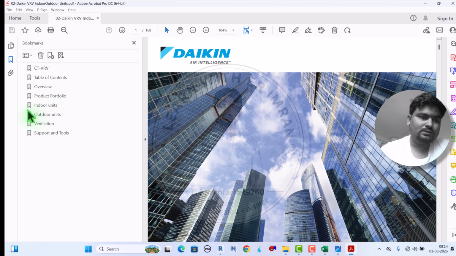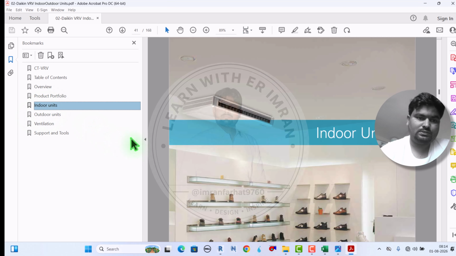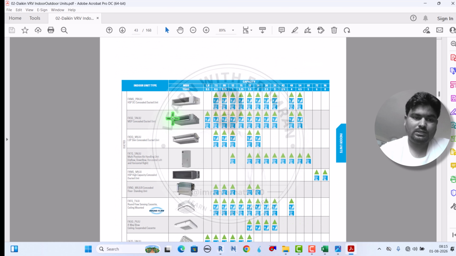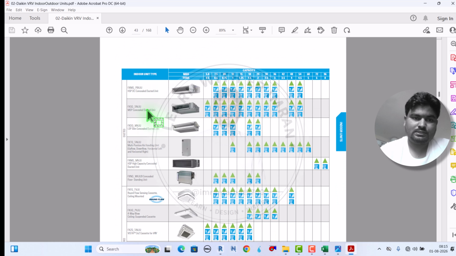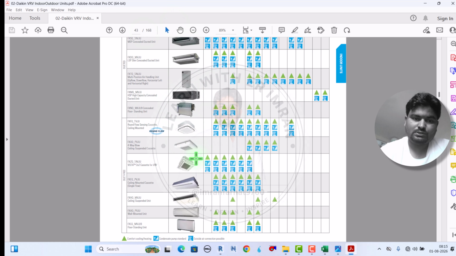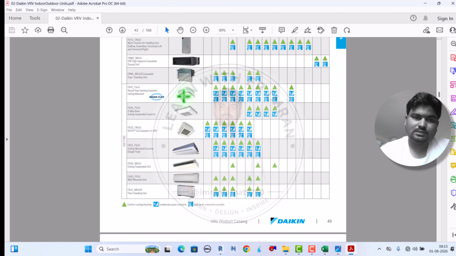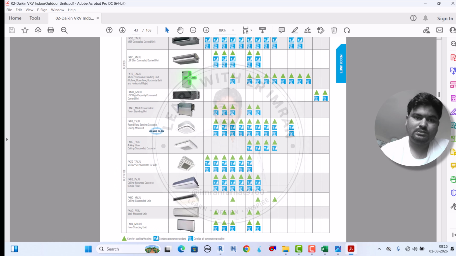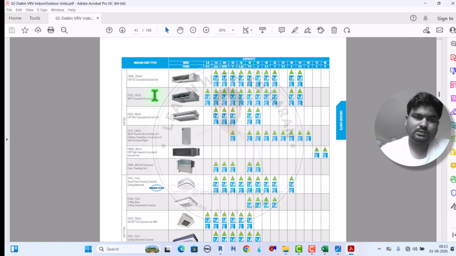This is the Daikin VRV system. Here it is indoor, which we are going to select. And see, these are all the models, indoor types: cassette, this is round flow cassette, ducted, this is ceiling suspended unit, split, these are types of indoor unit, and this is FCU like concealed ducted unit, and high static pressure concealed ducted unit.